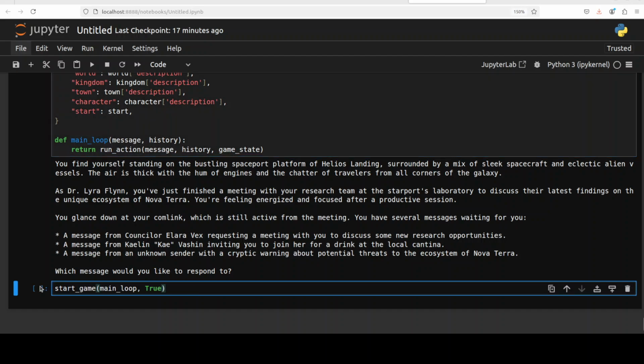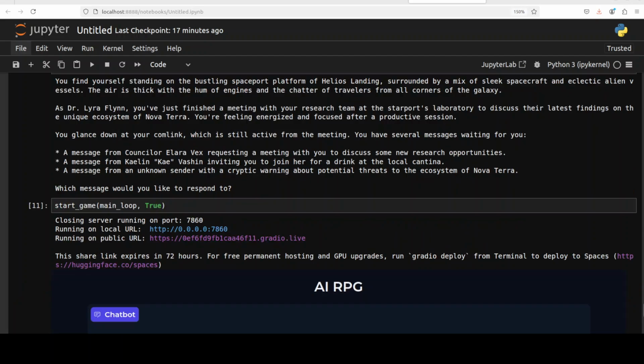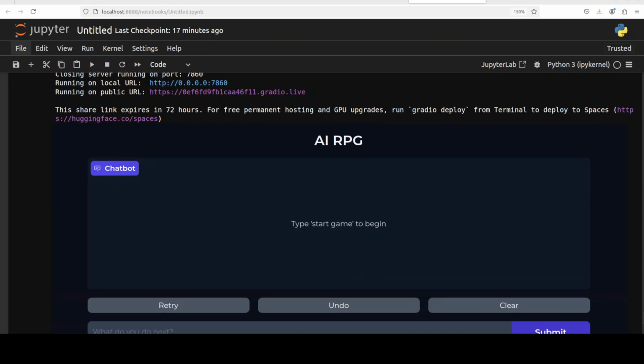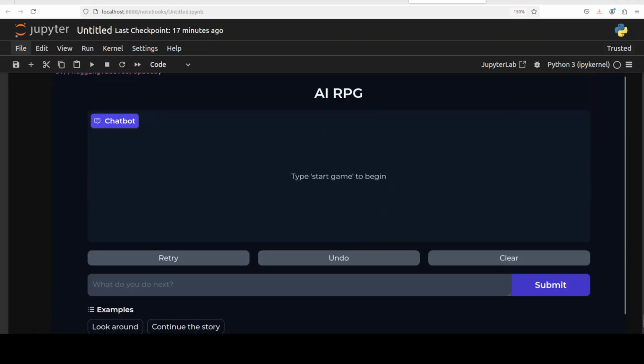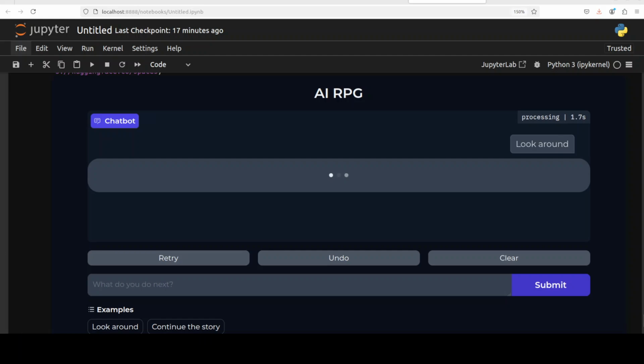Now to start the Gradio demo, we will just run this main loop, which will go into an infinite loop, which is going to run the actions here. So let me run it. And as soon as I have run it, it has started this Gradio demo, which starts our actual AI RPG game. You can just start talking, like look around, and then click on submit. It is going to look around and tell us what is there.